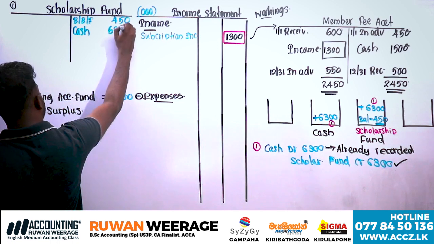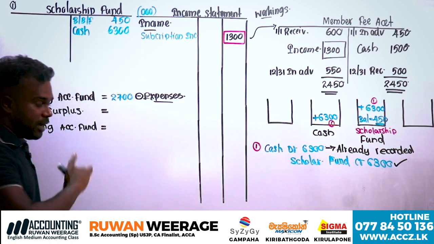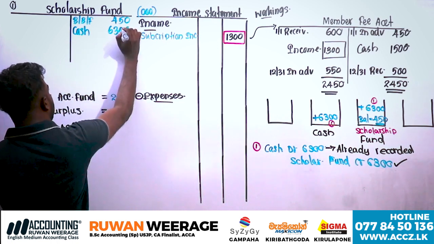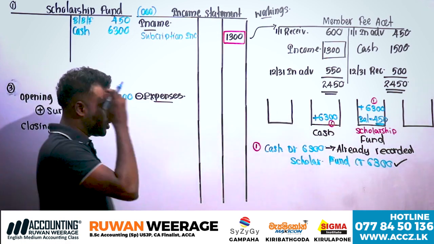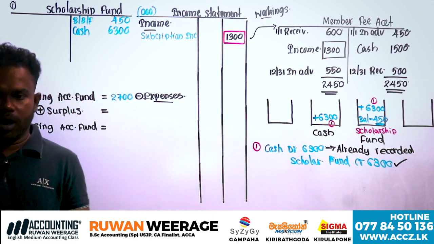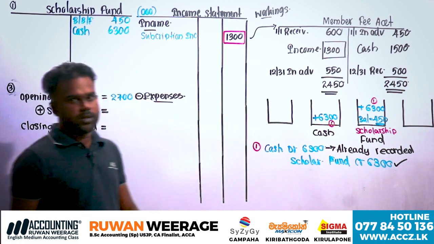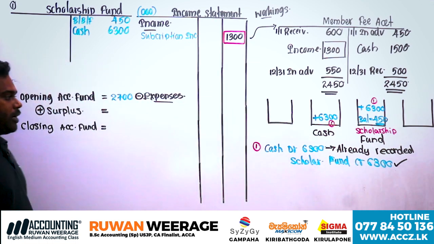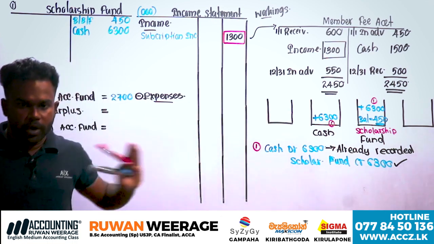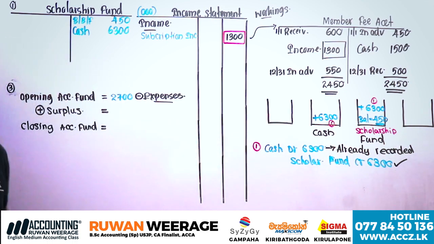Understood, right? I'll do the question with the explanation, not just the answers. You can refer to the answers in the marking scheme. I'll explain how to get them, and this explanation will help you to do future questions. Any questions? Write down all the things. Okay, understood?